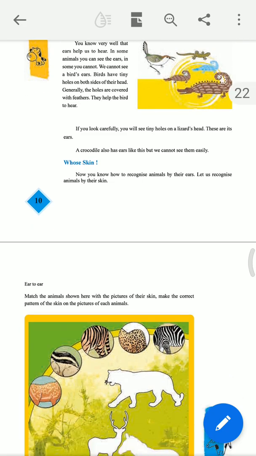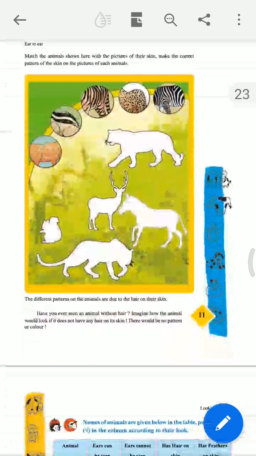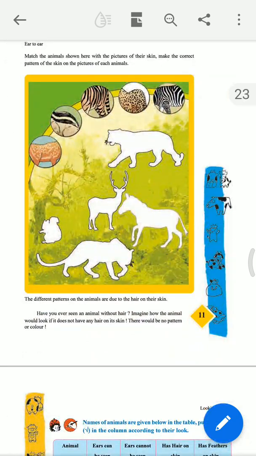Now next point, match the animals shown here with the picture of their skin. Make the correct pattern of the skin and picture of animals. Students, this is my homework task for you in the textbook. If you do not have a textbook, then do not do it now. Later on we shall complete it in the classroom.